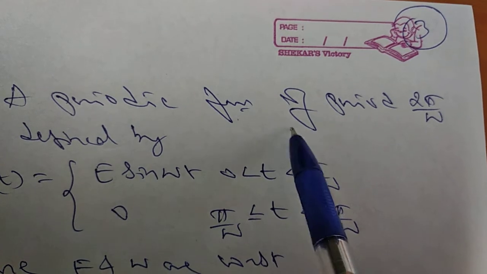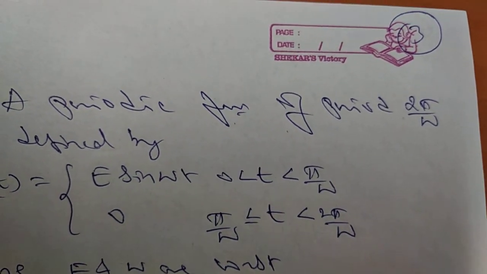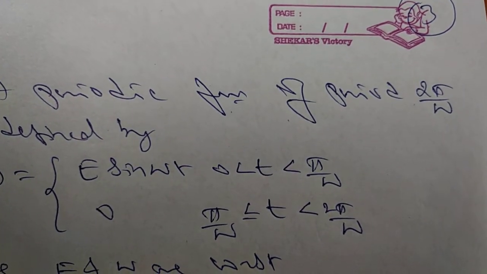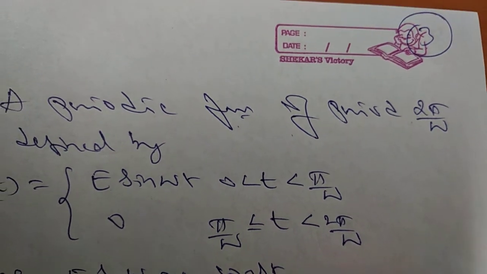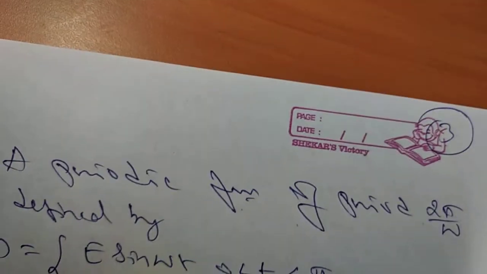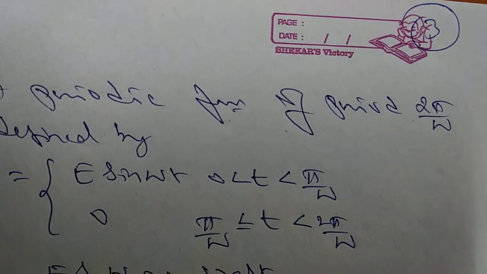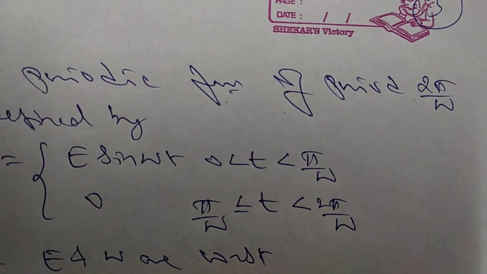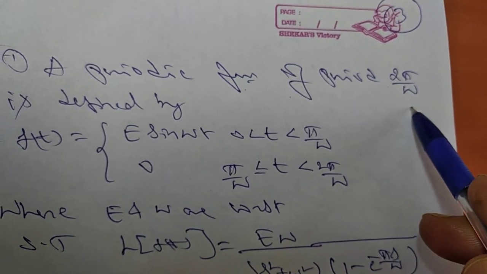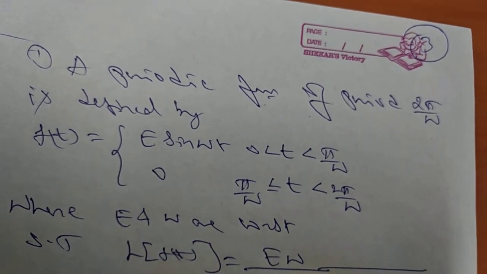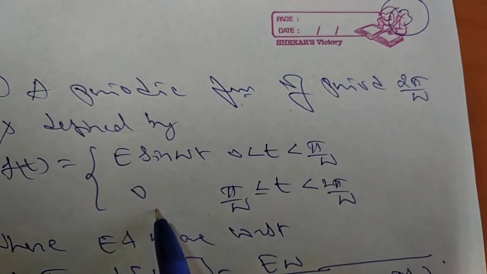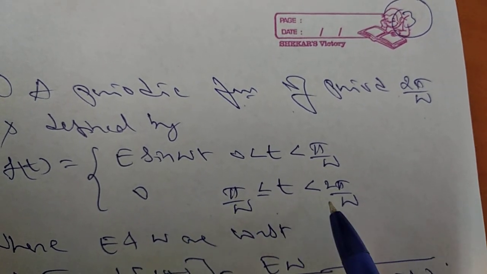A periodic function of period 2 pi by omega is defined by f of t equals e sin omega t in the interval 0 to pi by omega, and 0 in the interval pi by omega to 2 pi by omega.